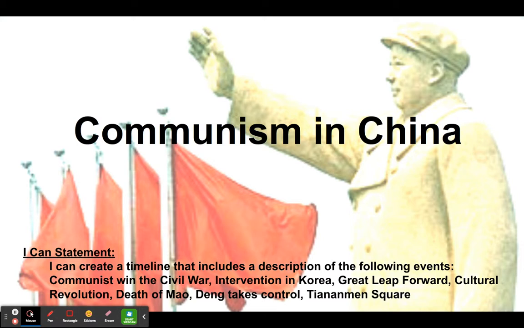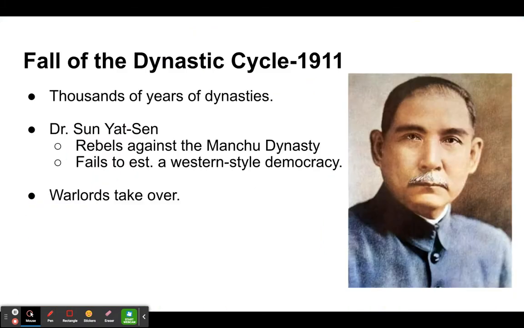Today we're going to be looking at the rise of communism in China. And if you look at your I Can statement, we're going to be creating a timeline today. We're going to be hitting some of the major events from the victory of the Civil War for the communists to the Great Leap Forward, the Cultural Revolution, all the way up to eventually Tiananmen Square. We'll fill in our dates and create a timeline as we go through this today together. All right. So as we go through, please fill in your information on your notes document.